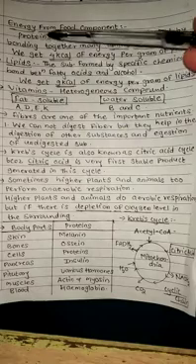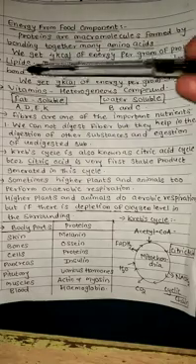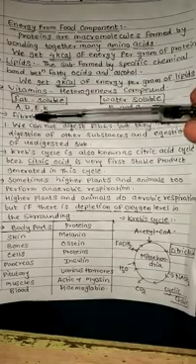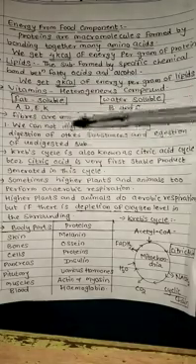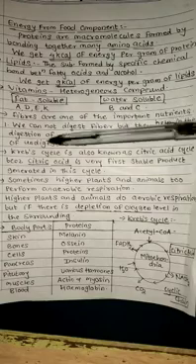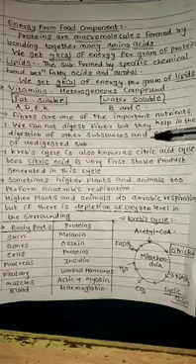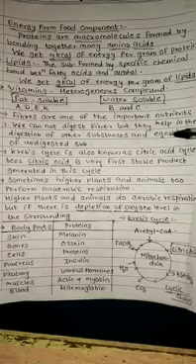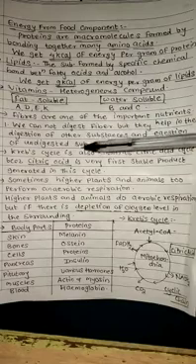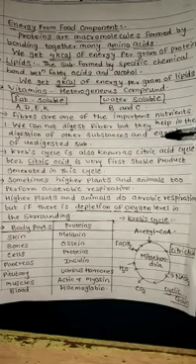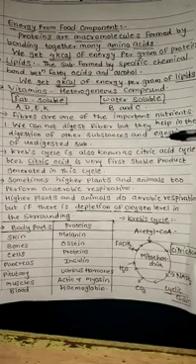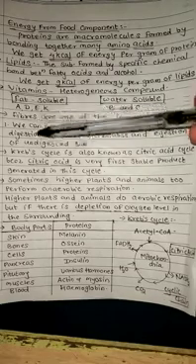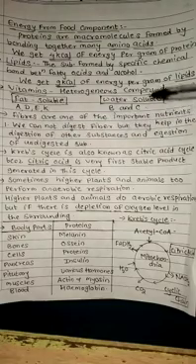Like here, from protein you get 4 kilocalorie energy, from lipids you get 9 kilocalorie energy. But fibers do not give you any type of energy. But they help in the digestion of other substances and egestion. Egestion means thrown out. It helps to throw out the undigested substance, the stool, from our body. That's why fibers are very important nutrients.